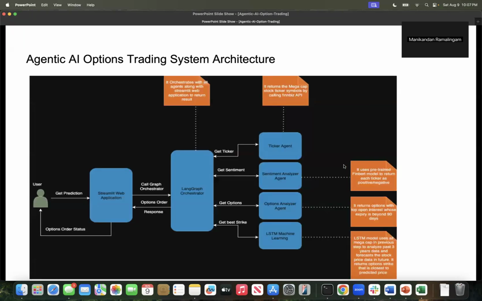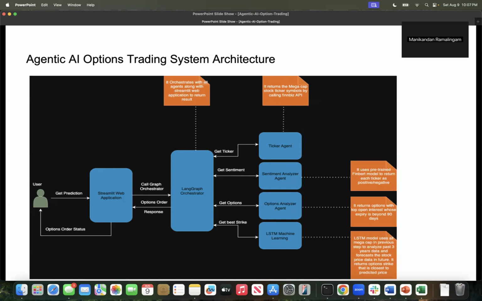As far as architecture is concerned, first the LSTM model, long short term memory model, was created and trained with the 3 years of stock data. As a central part in the architecture, it has a LangGraph Orchestrator that orchestrates the different agents to do its job. It calls the ticker agent to get all the mega cap tickers, and does sentiment analysis using those tickers in the sentiment agent.